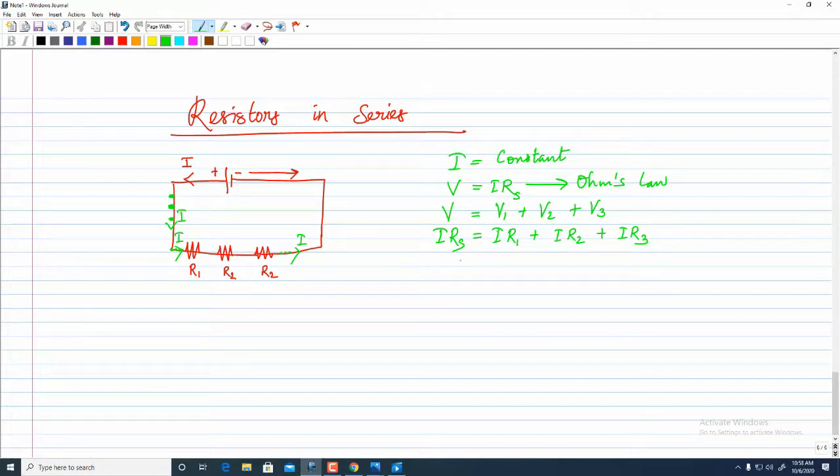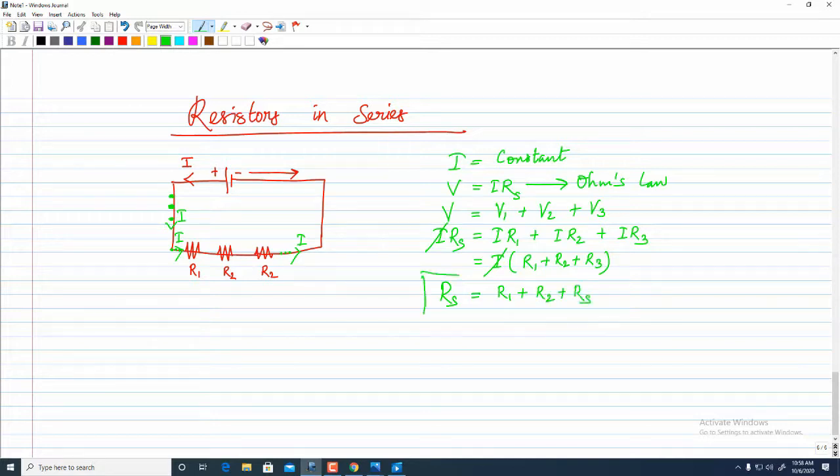Taking the electric current common, which is on both sides, this can be eliminated and this can also be eliminated, since they are the same variables on both sides. This gives me the relationship R1 plus R2 plus R3.